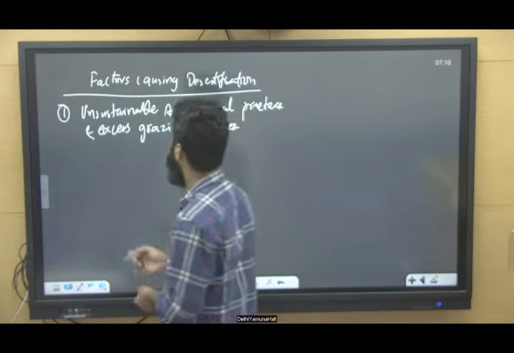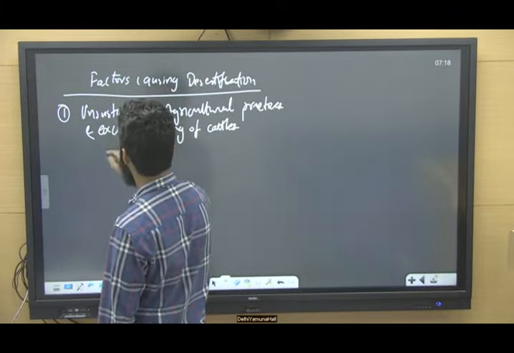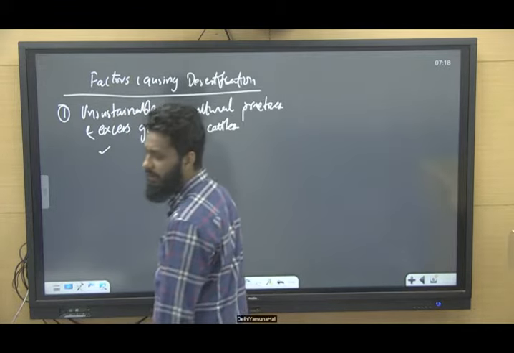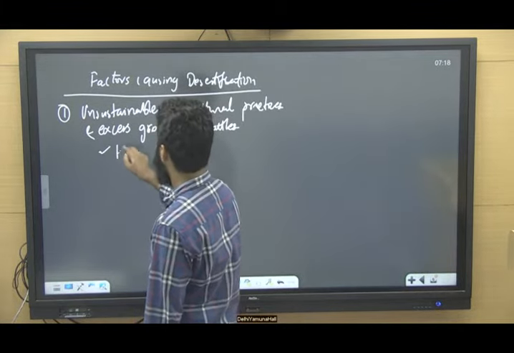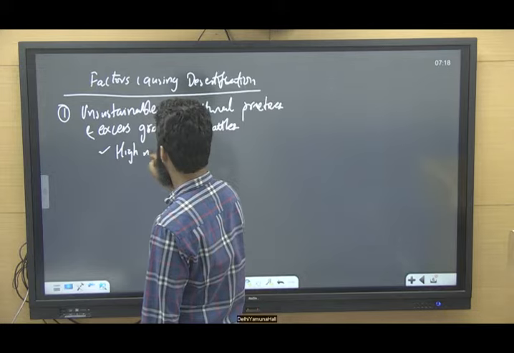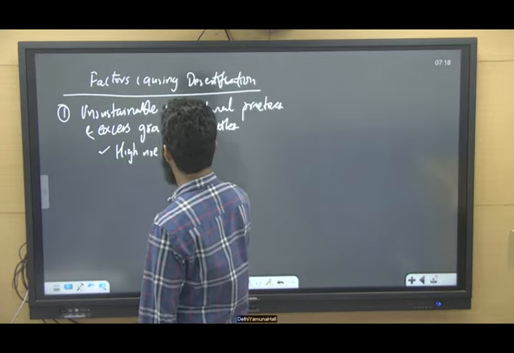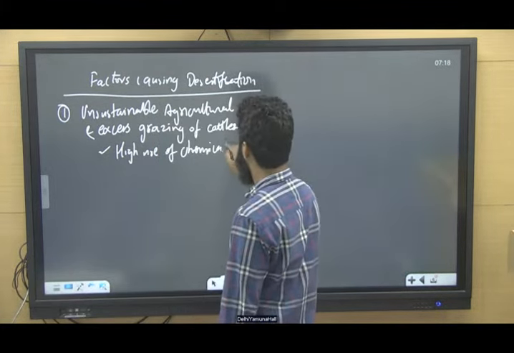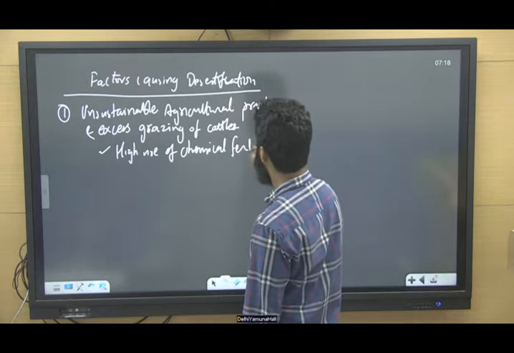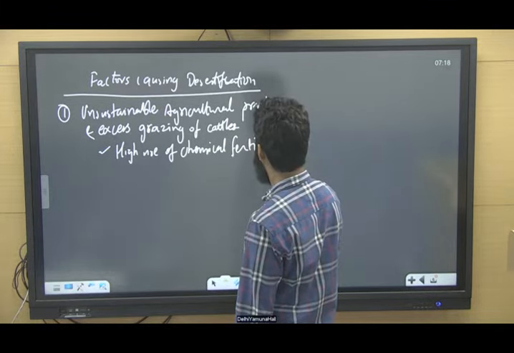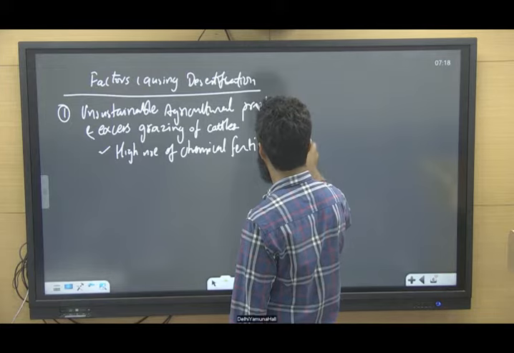If we talk about the subpoints in it, unsustainable agricultural practices, for example, high use of chemical fertilizers and pesticides.